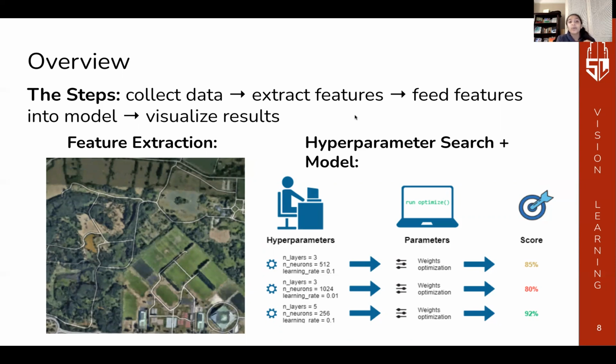Our other group worked on the model itself by searching for the best hyperparameters. Hyperparameters directly affect the performance of the model, so it is key that we get them right. The image on the right shows us why hyperparameters are so important, because we can clearly see that one set of hyperparameters performed better than the rest.